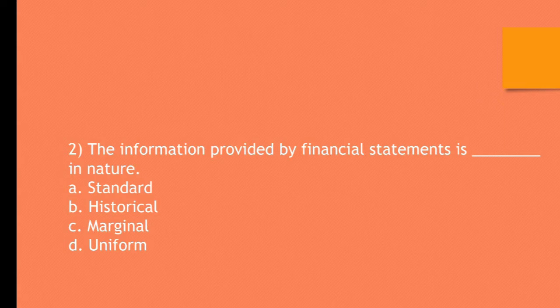Second question. The information provided by financial statement is dash dash in nature. A. Standard, B. Historical, C. Marginal, D. Uniform. The correct answer is historical. The information provided by financial statement is historical in nature. We are recording the transactions in financial accounting which have happened to the business. We are not taking into consideration the future transactions which will have their impact on the business.